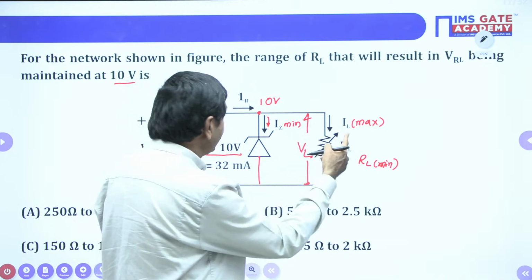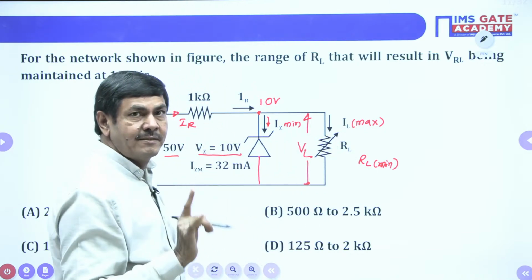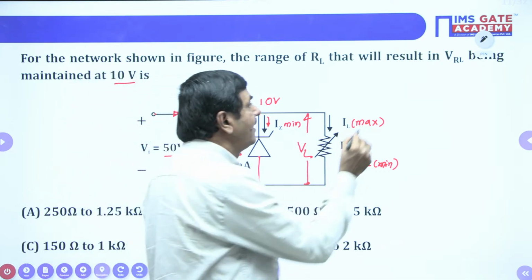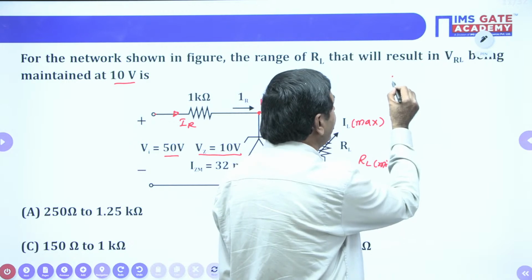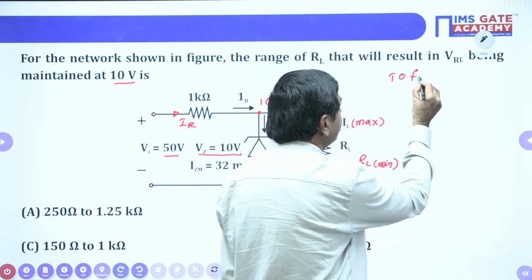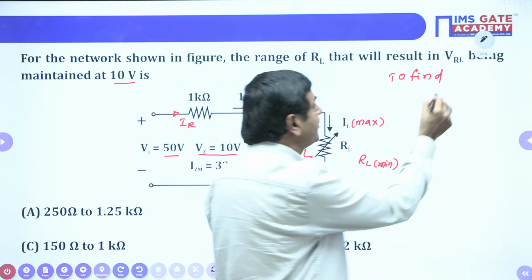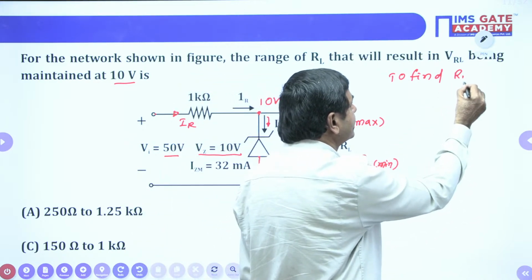To find the IL maximum, IR is a must. Without IR, I cannot determine IL maximum. So to find RL minimum, I am doing this work.